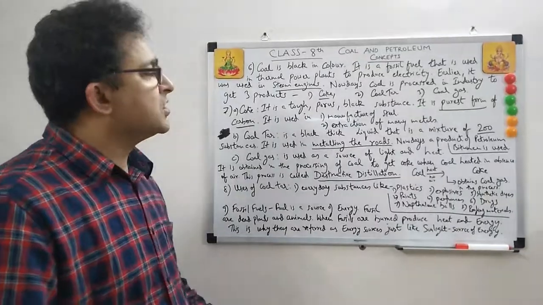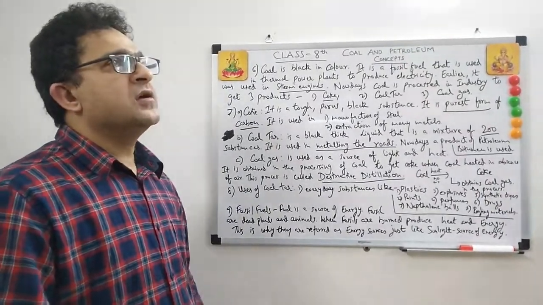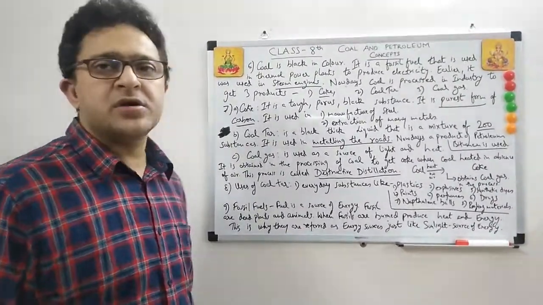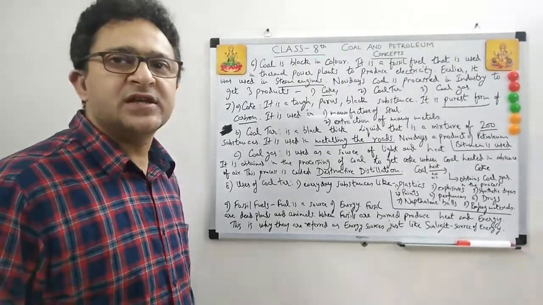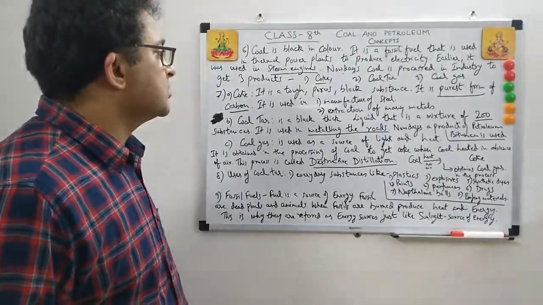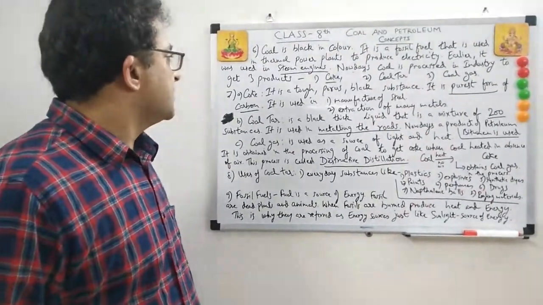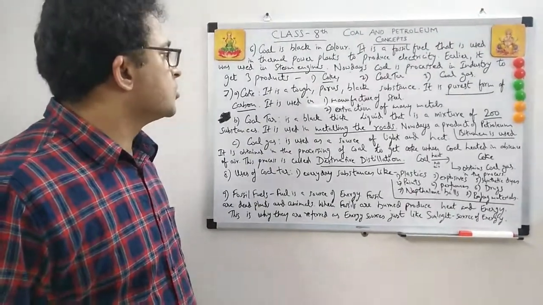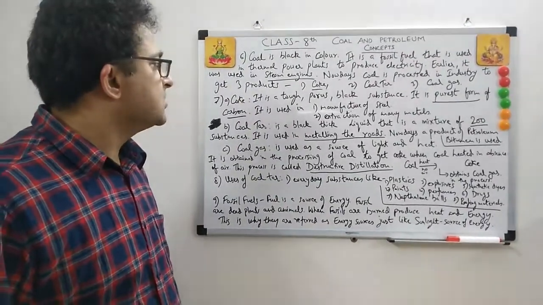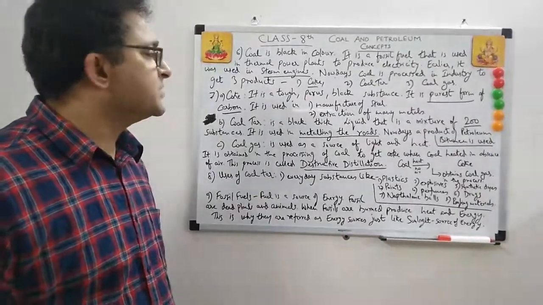So when you see a factory where iron ore is used to make steel, in the manufacture of steel, one of the products used is coke, and that helps in manufacturing steel.